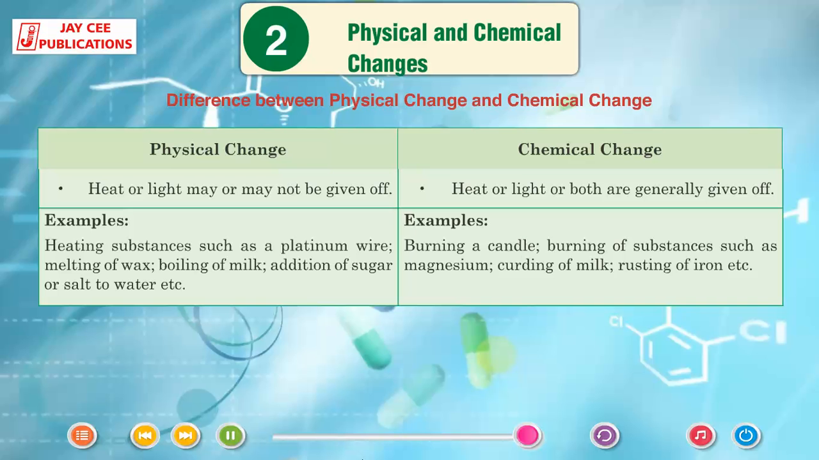In physical changes, heat or light may or may not be given off. In chemical changes, heat or light or both are generally given off. Examples of physical change: heating substances such as platinum wire, melting of wax, boiling of milk, addition of sugar or salt to water, etc. Examples of chemical change: burning a candle, burning of substances such as magnesium, curdling of milk, rusting of iron, etc.